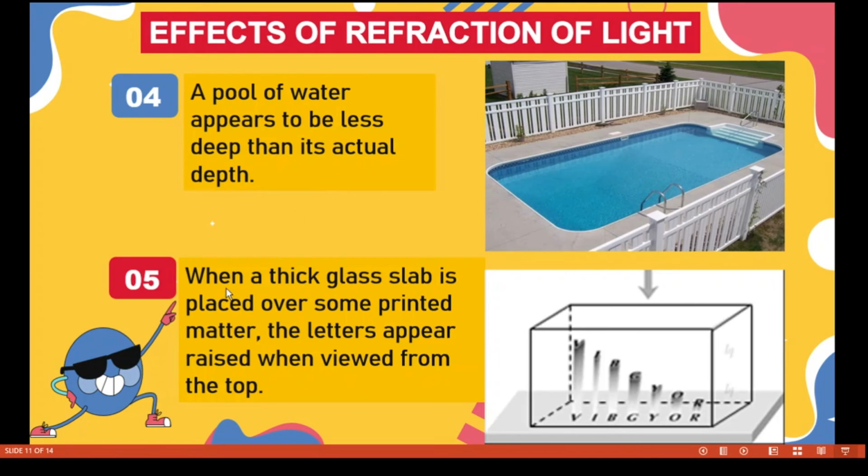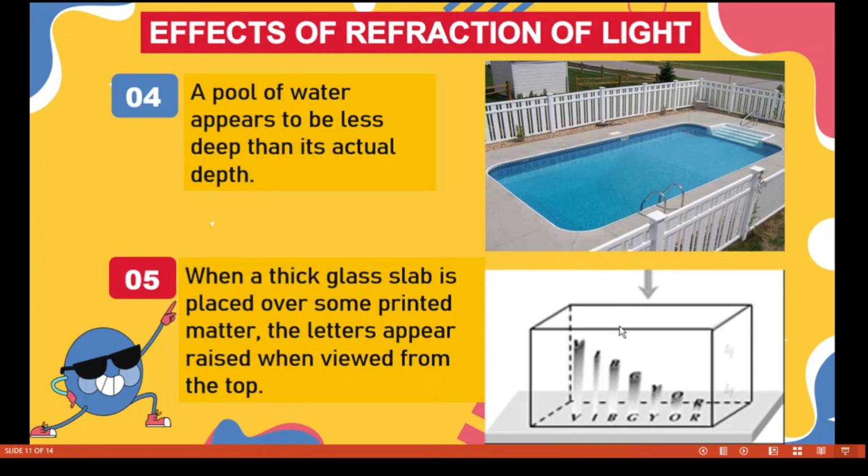The next one is, when a thick glass slab is placed over some printed matter, the letters appear raised when viewed from the top. Here, over the letter, a glass slab is placed, and if you look at it from the top side, you will see the letters appear to be raised.